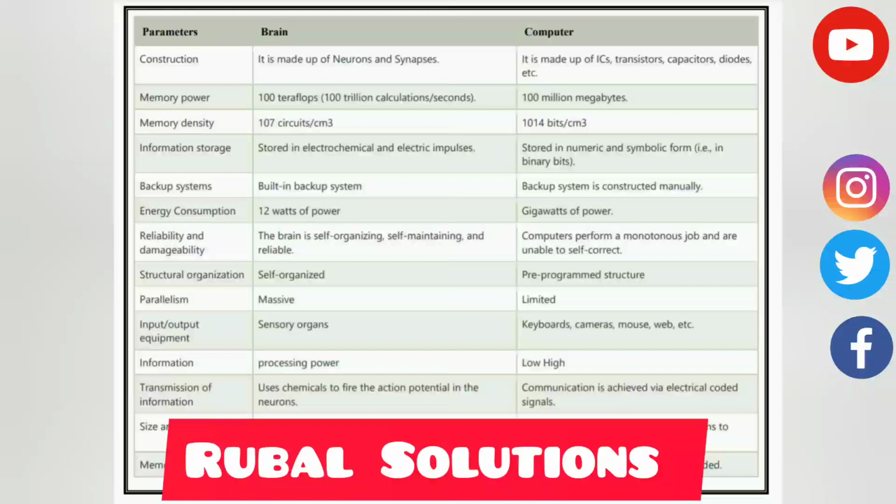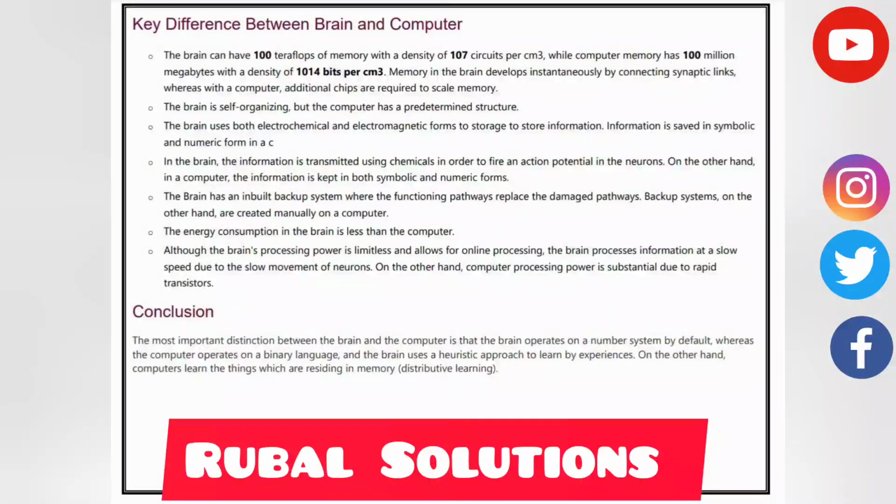Memory growth. In the brain, it increases each time by connecting synaptic links. In computer, it increases as more memory chips are added. Key difference between brain and the computer. The brain can have 100 teraflops of memory with the density of 10^7 circuits per centimeter cube, while computer memory has 100 million megabytes with the density of 10^14 bits per centimeter cube.